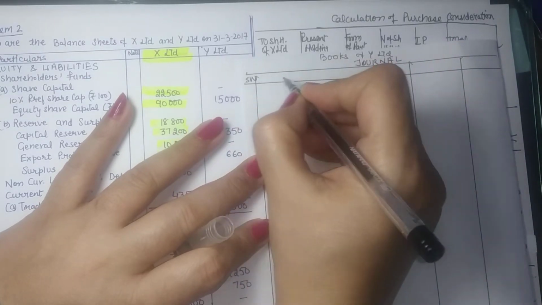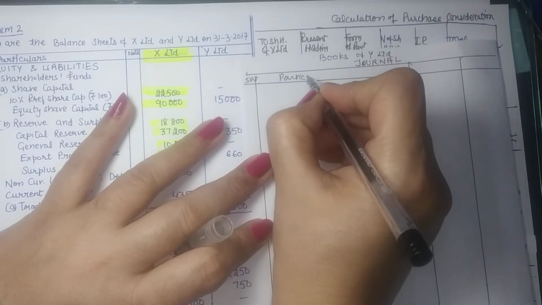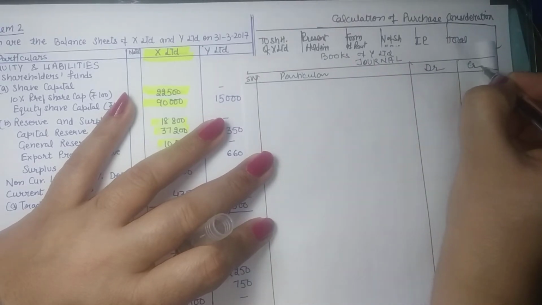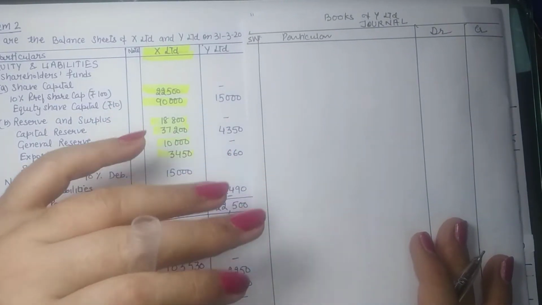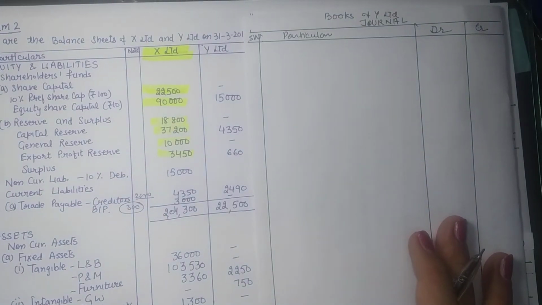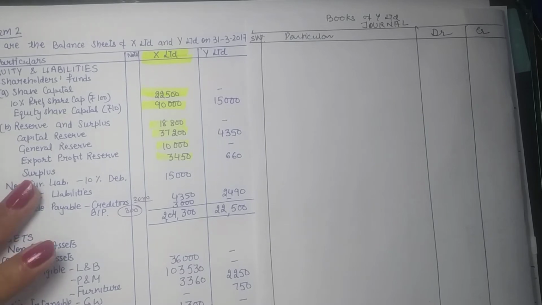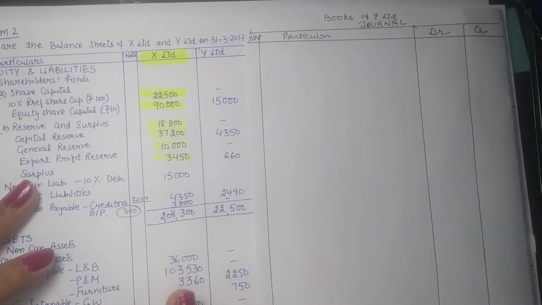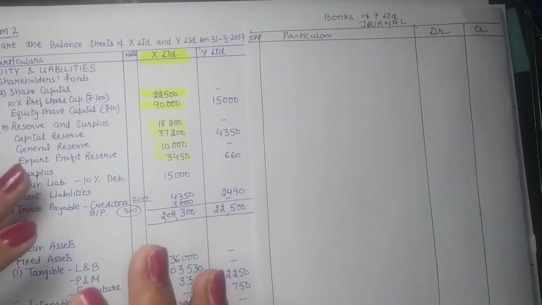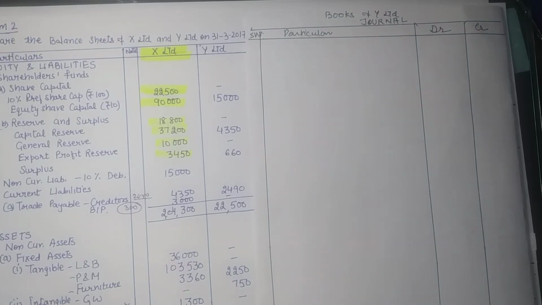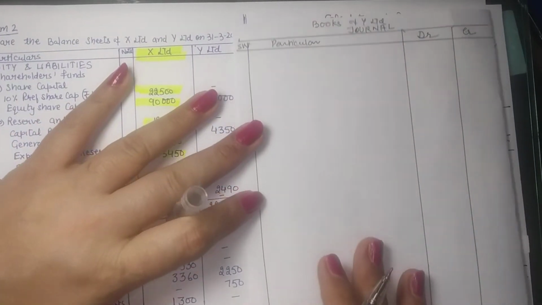Now we should remember that journal includes two set of entries. One is the entries for purchase of business. Second is the set of adjustment entries. In purchase of business, we have 6 entries. 3 main for acquiring business and its explanation, and 3 additional for additional transactions. So our first 3 entries are: number 1, acquiring the business.